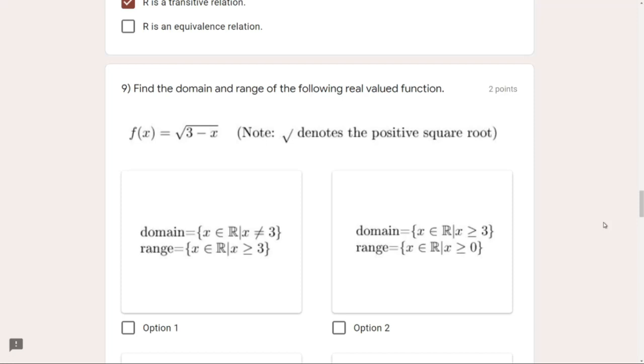Now range. Range is nothing but the values returned as y, whatever values we put from the domain as x, meaning the values returned by the function after solving the complete formula.